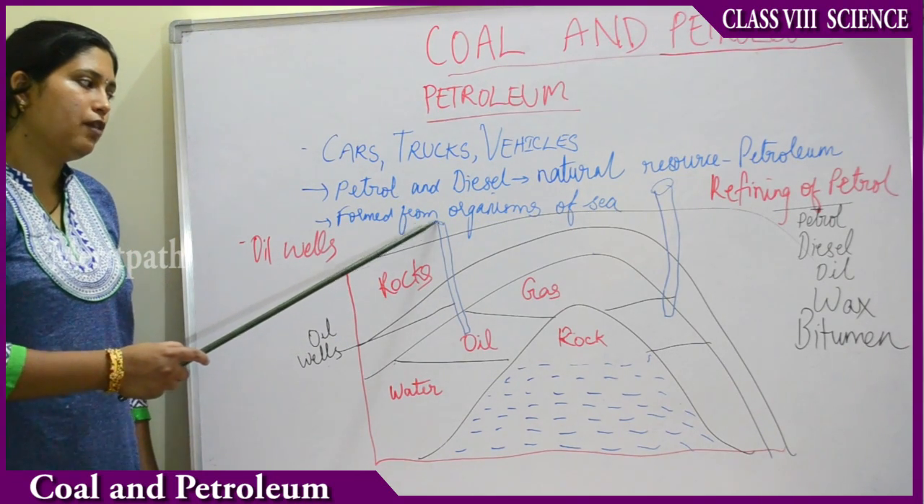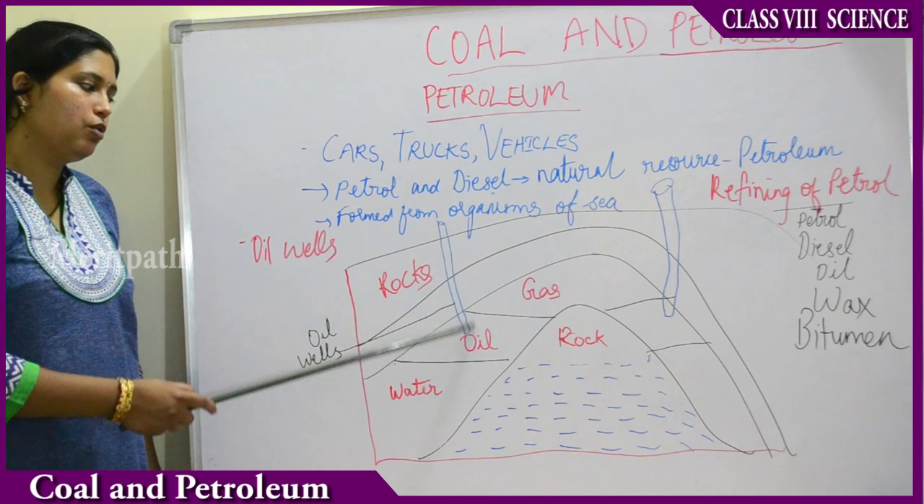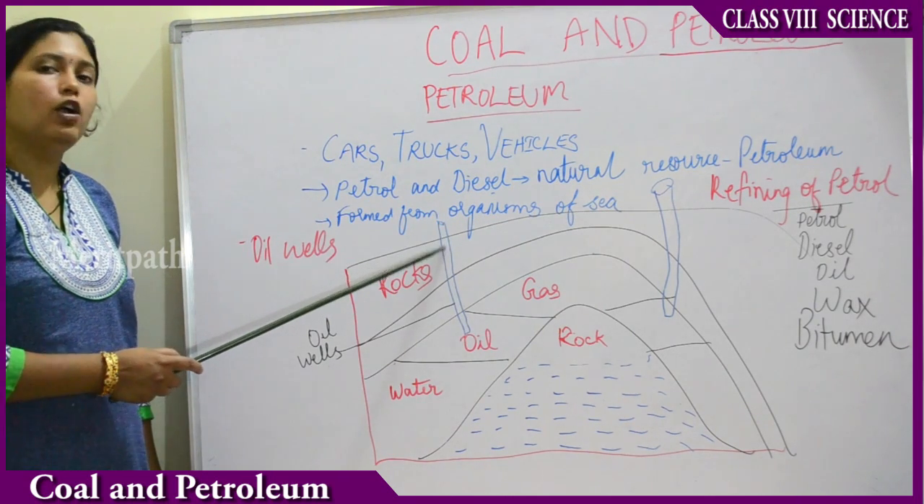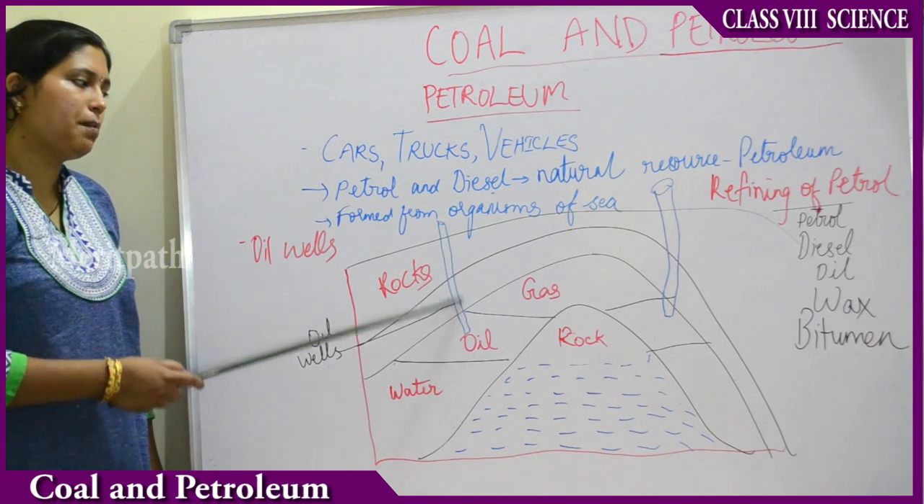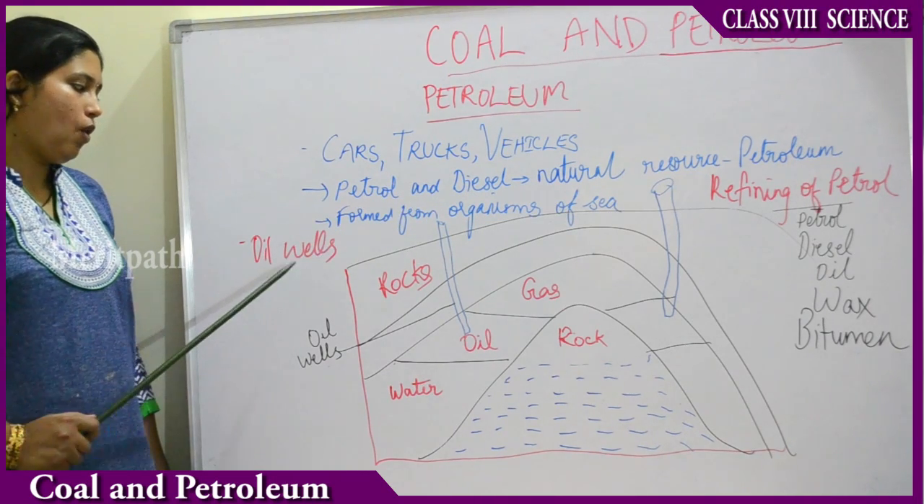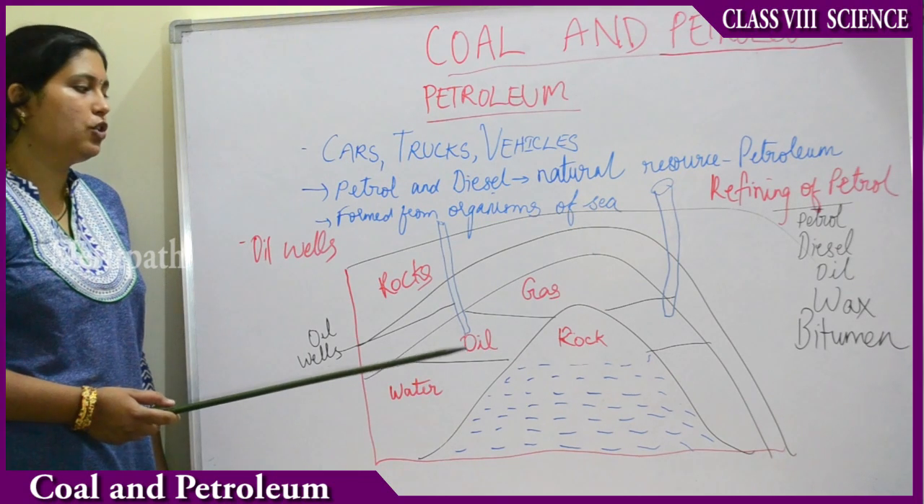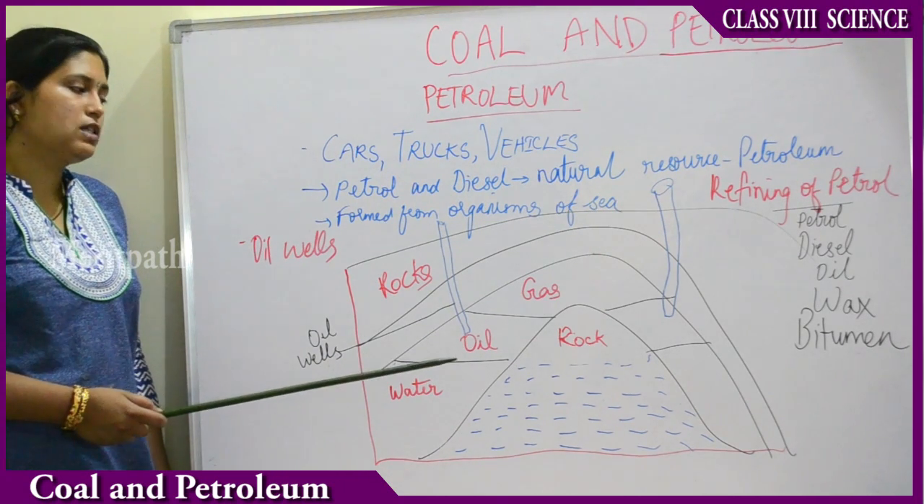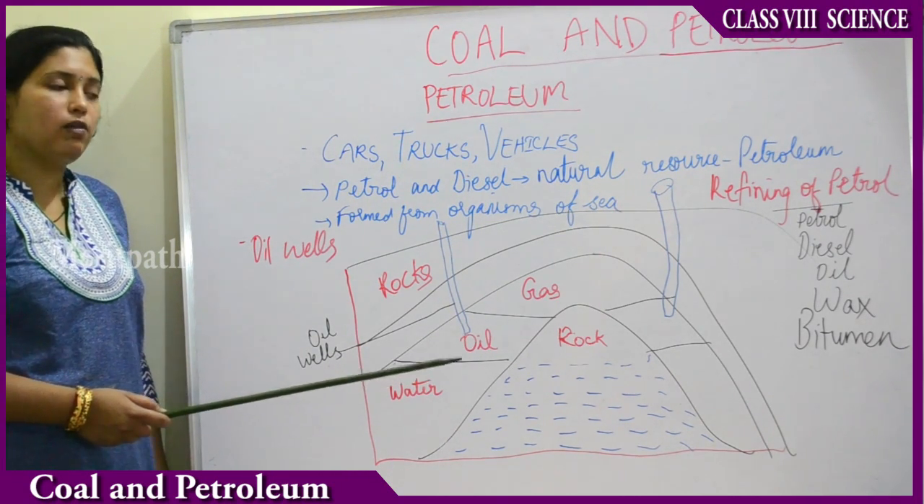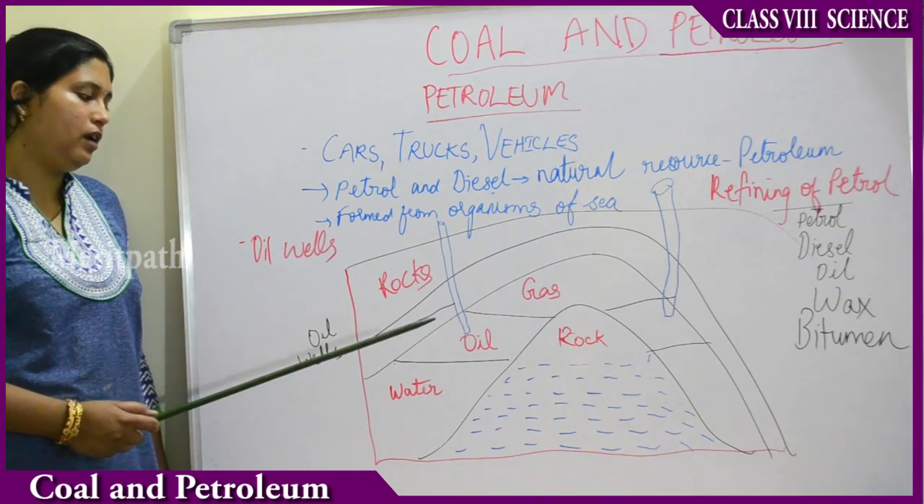Wells will be dug from the surface of the sea into the oil part. These are called oil wells. From these oil wells the petroleum will be extracted. Oil wells were first dug in Pennsylvania in USA in the 19th century, and in India the oil wells were first dug in Assam. Oil was first found in Assam state of India.